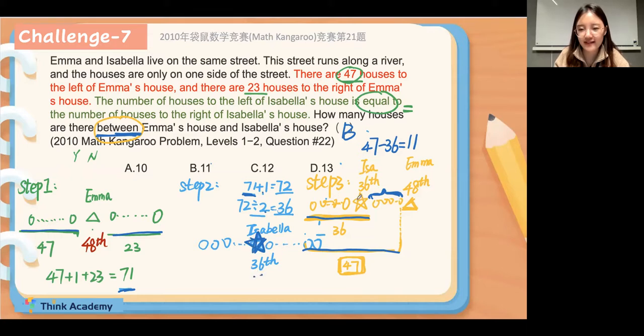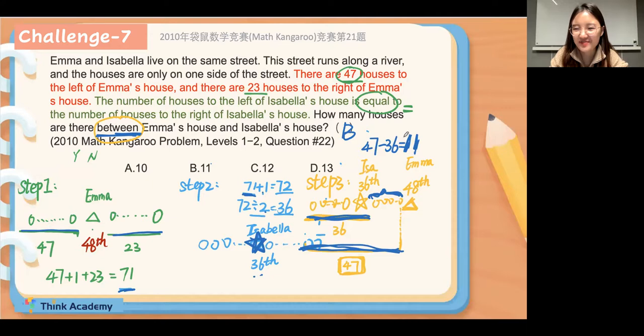And then we can draw the position of Isabella's house and Emma's house. So for Isabella's house, there are 36 houses here. And in front of Emma's house, there are 47. So how many houses between Isabella's house and Emma's house? We can use 47, this part, take away this part, and we have 11 houses between them. Okay? Does it make sense for you, everyone? If it makes sense for you, you can type 1. If it is not very clear, you can type 2. It's totally okay. I know it's really tricky.